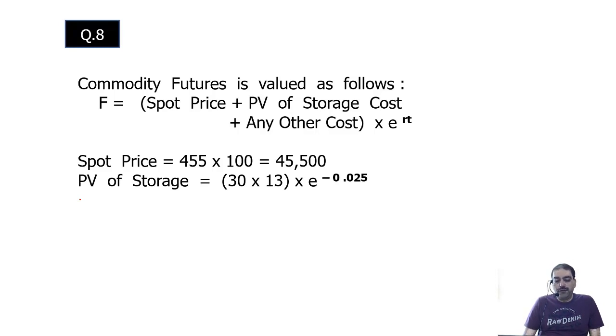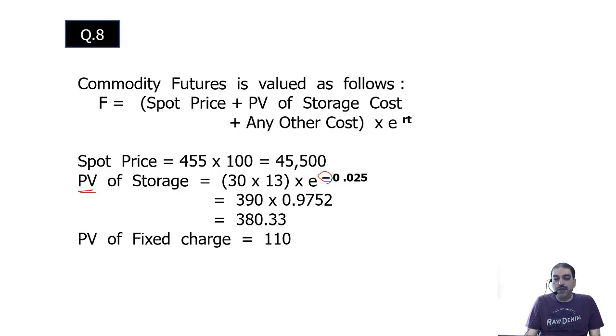Present value of storage: 30 into 13 into e raised to minus 0.025, because I am calculating present value, the minus sign comes. Taking the log, I will get the value 0.9752. Present value of storage 380.33.